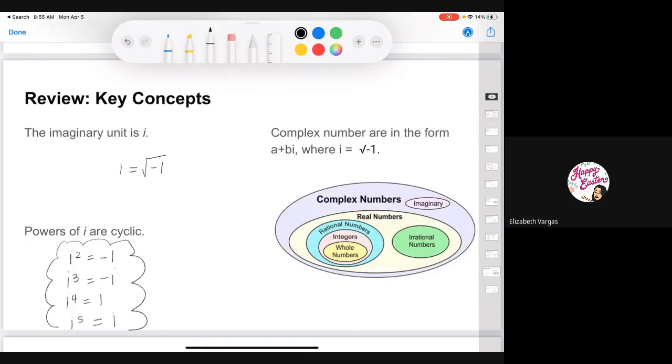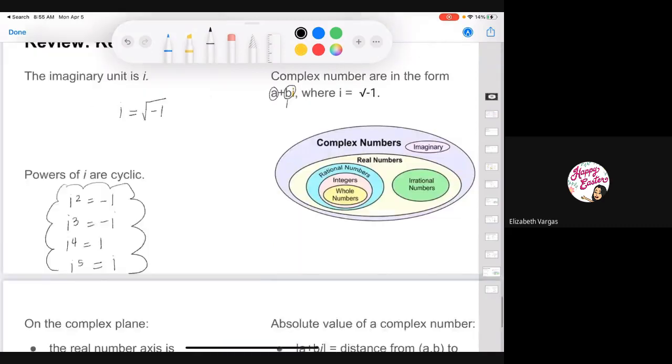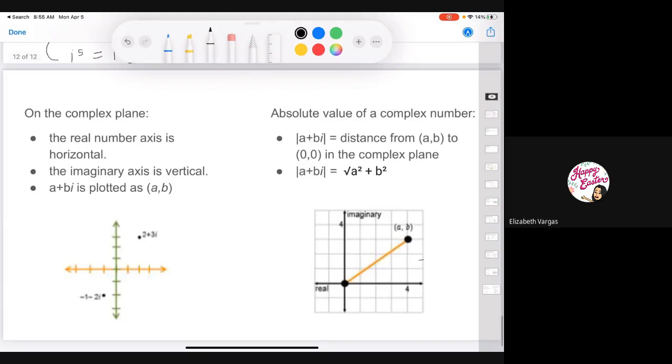Then we got into complex numbers. Complex numbers take the form a plus bi. They have their real number component, which is a, and then their imaginary number component, which is bi. This is the imaginary number component because it contains that i, which is our imaginary number. Okay? Then we're able to plot complex numbers on a plane.